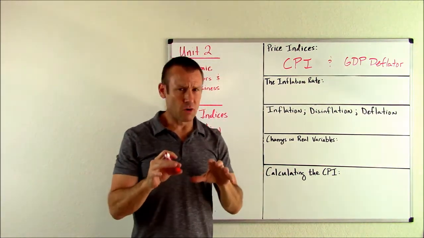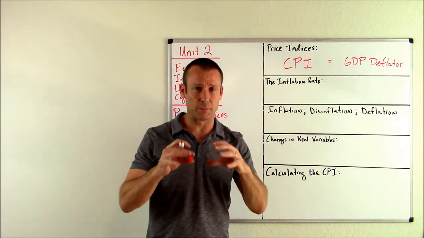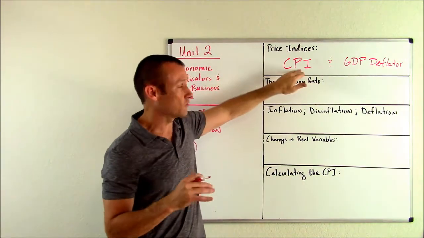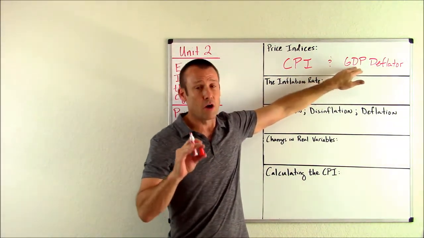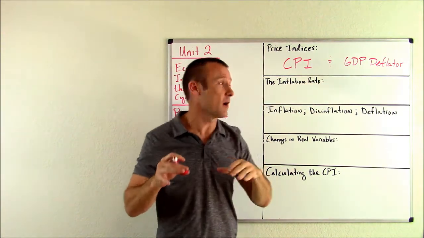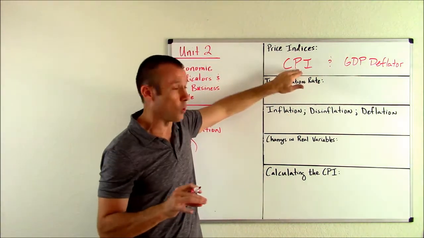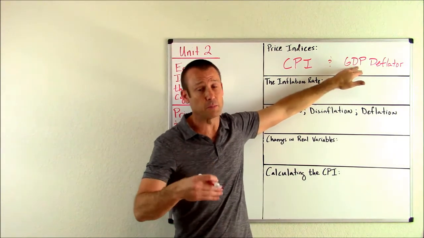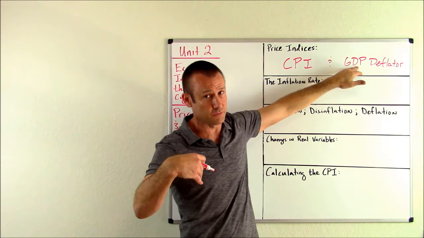Now, I've already started to talk a little bit about the differences when I described the CPI, but let me make sure I'm being very explicit. What are the differences between these two? Again, this one only looks at goods and services the average household buys. This one looks at all final goods and services produced domestically. So if you're ever asked, hey, what's the big difference between these? That's their biggest difference. This one only looks at basically consumption goods. This one looks at consumption goods, but also what businesses are buying and what governments are buying and what the rest of the world is buying from us.